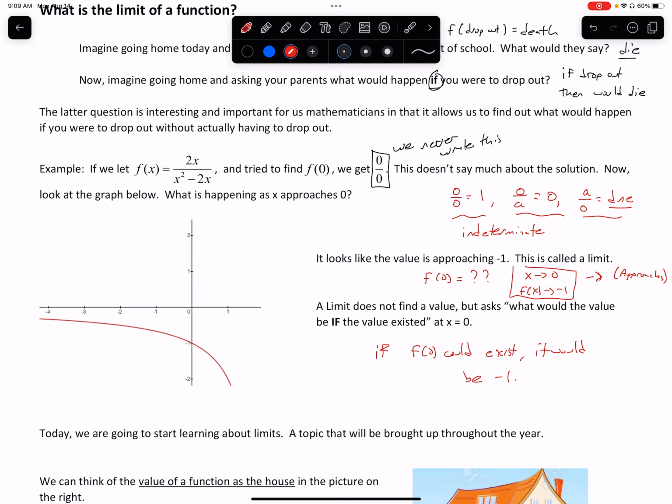But the word if for us mathematically here allows us to find out what would be the value of the function if it could exist. And that's a very important thing for us mathematically, because that's going to allow us to find instantaneous moments later on in calculus, what's called a derivative, the instantaneous change in an object. For example, how does a car speedometer work? How does the little radar gun work when the police pull you over? It's involving this word if. If we can have an instantaneous moment, what would the exact speed be? But that's a conversation for later.